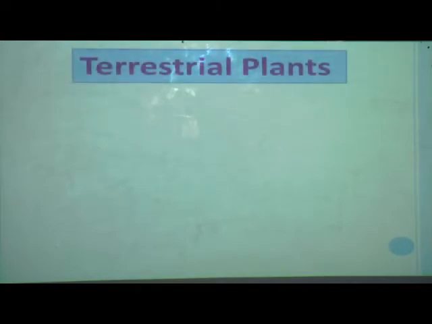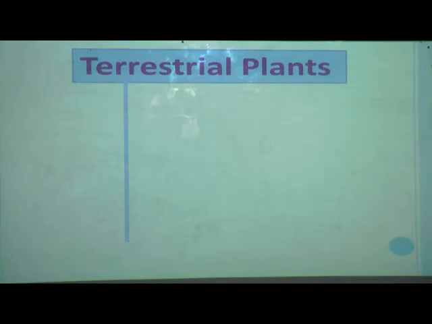In the last 2 episodes, we learnt about terrestrial plants. Do you remember what is meant by terrestrial plants? Yes, I want an answer from you, students. Yes, terrestrial plants means the plants that grow on land. Depending on the condition in which they grow, there are 4 types of terrestrial plants, which we have learnt already. I am just recalling here.